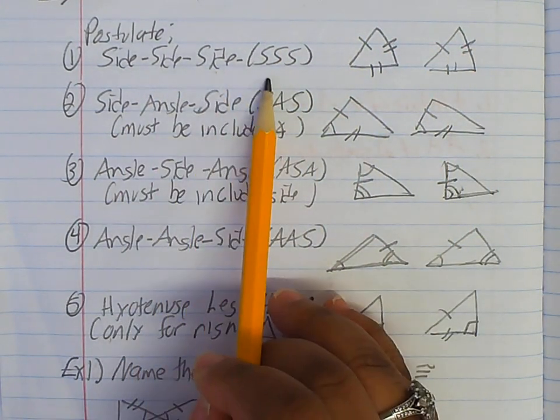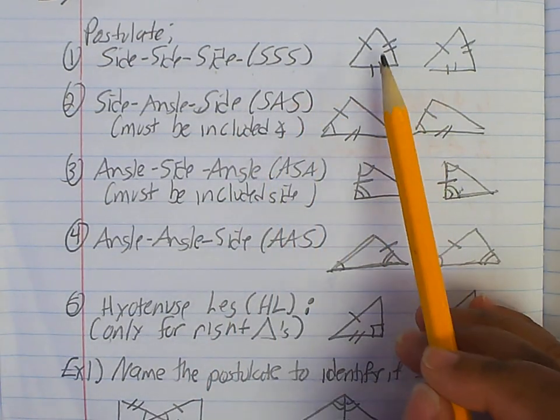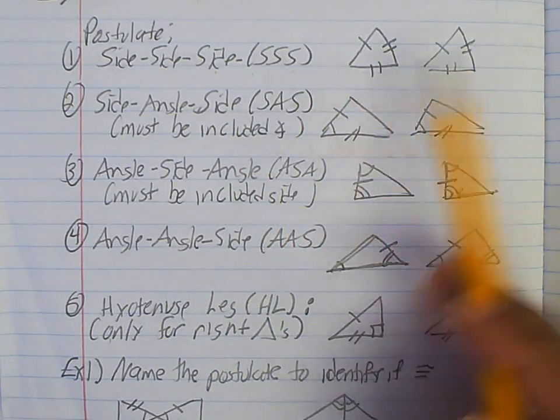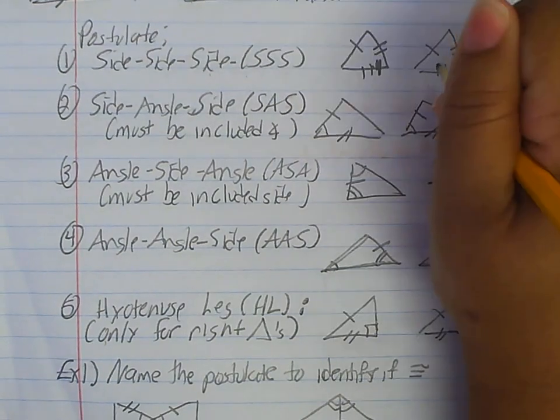Side-side-side, we abbreviate to SSS. And as you can see, all the sides have to be congruent. That's what these are. Oh, I forgot a little extra mark here. There should be 3 of them.